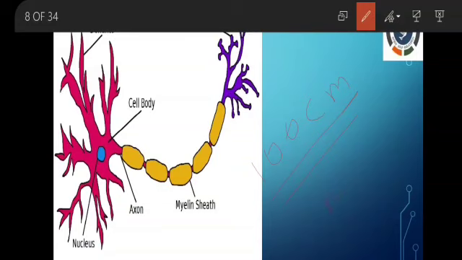Sorry guys, not mm, it is µm. The neuron is about 10 centimeter, but the red blood cell is 7 micrometer. So the nerve cell is the biggest cell in our body and the red blood cell is the smallest cell in our body.